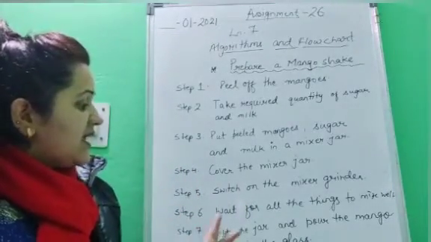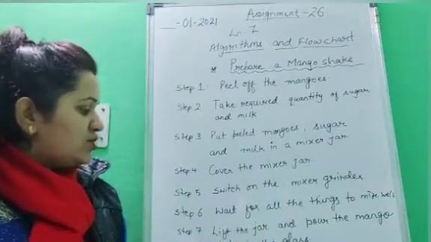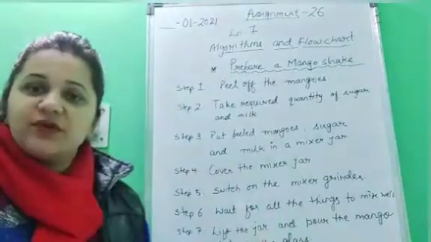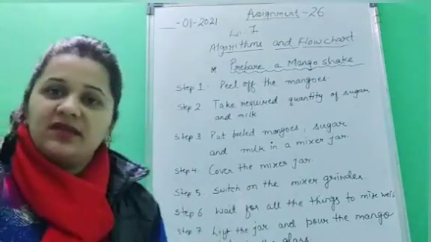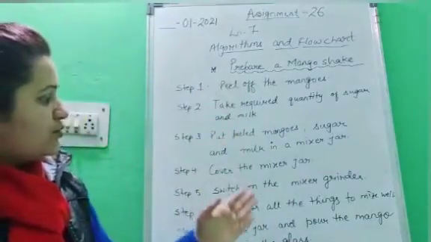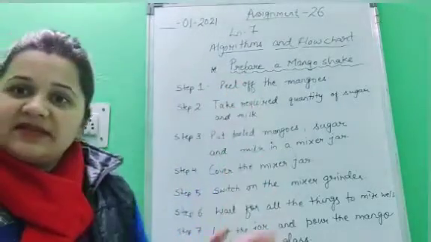Next, step number 7, lift the jar and pour the mango shake in the glass. Now at last, you would lift the jar from the mixer grinder and pour the mango shake in the glass. See children, this is how you have to complete this task.